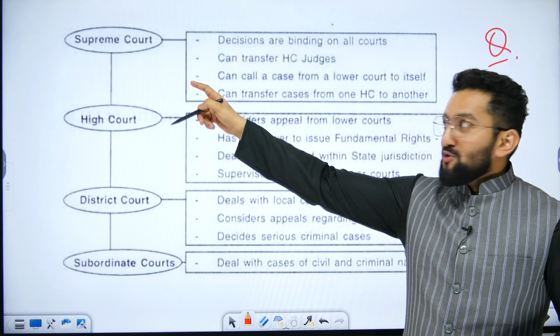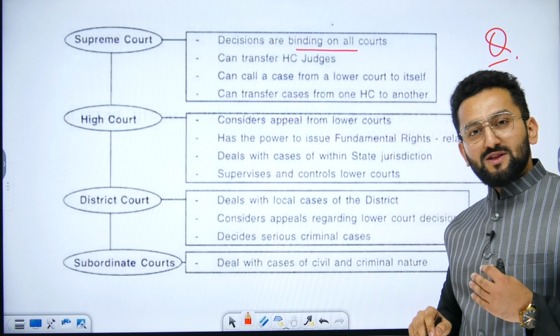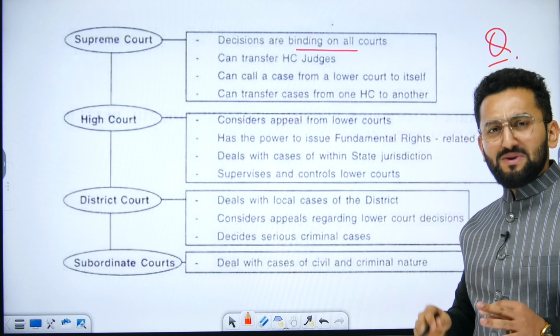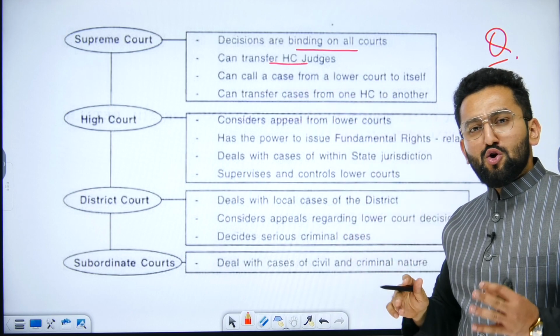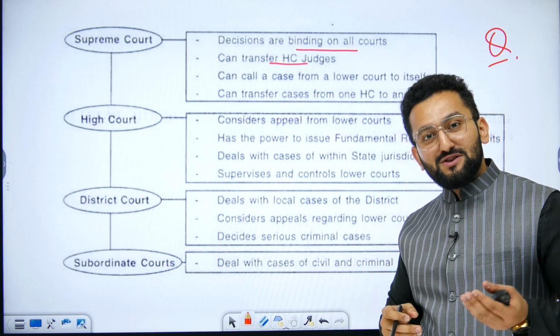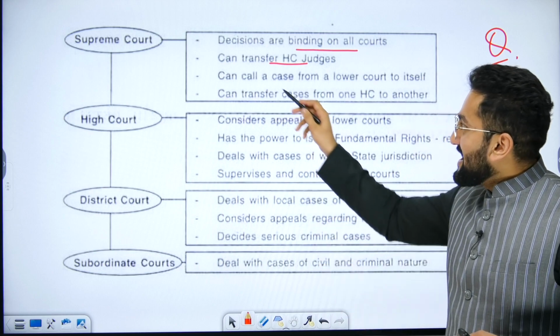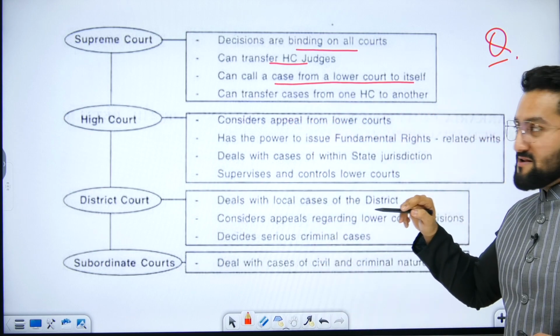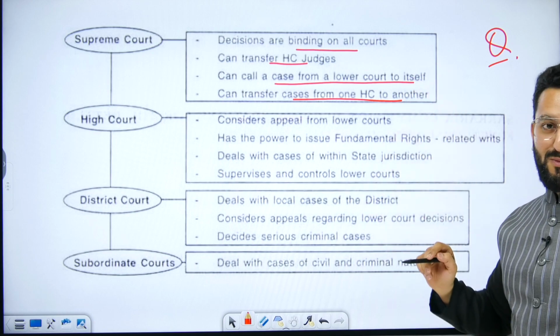When it comes to Supreme Court, decisions are binding on all courts. All courts means whether High Court or subordinate court, means district court. It can transfer High Court judges. It means we are talking about the collegium, in which the CJI's role, the Chief Justice of India's role, and the senior Supreme Court judges' role becomes important. It can call a case from a lower court to itself, and can transfer cases from one high court to another. So these are the powers of the Supreme Court.